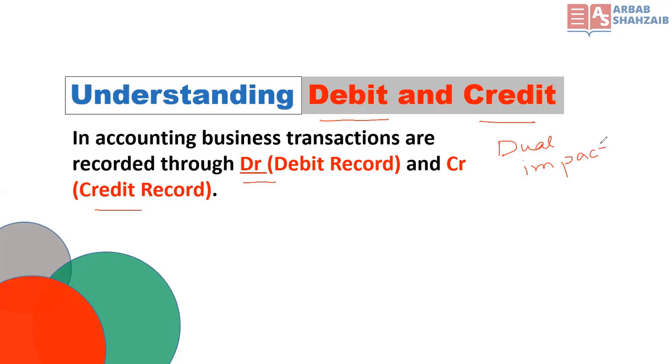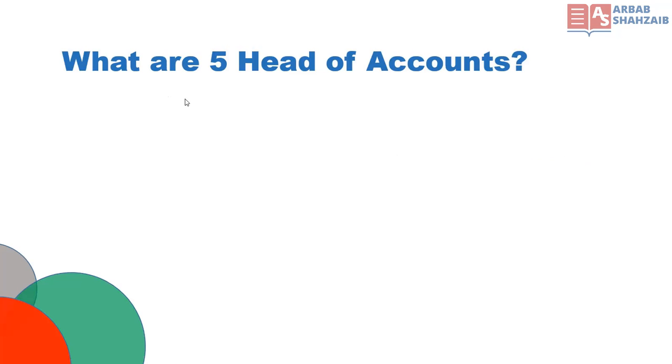So let's learn what the five heads of accounts are, which are very important for us to understand bookkeeping. If we have a good command over these five heads of accounts, we can do bookkeeping and we can learn accounting very easily.